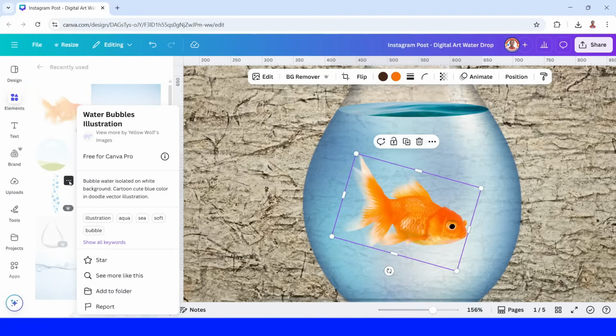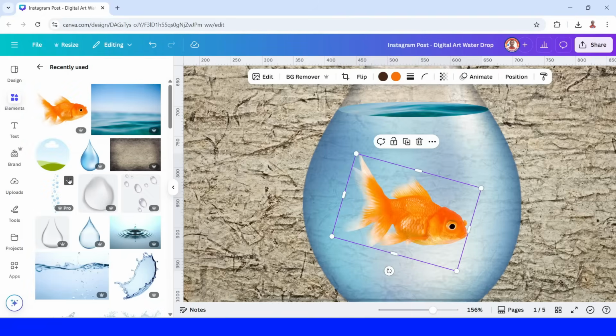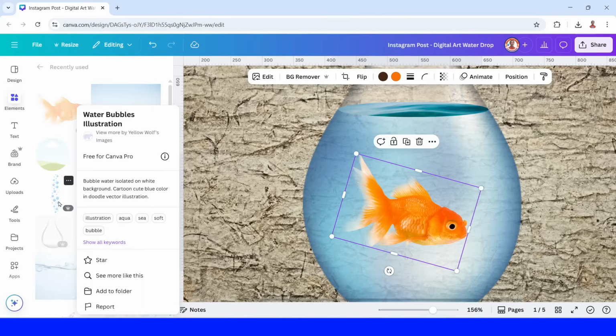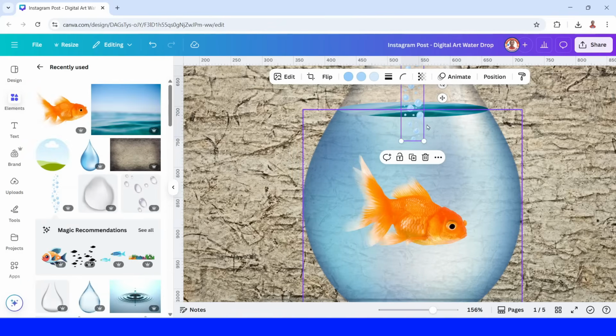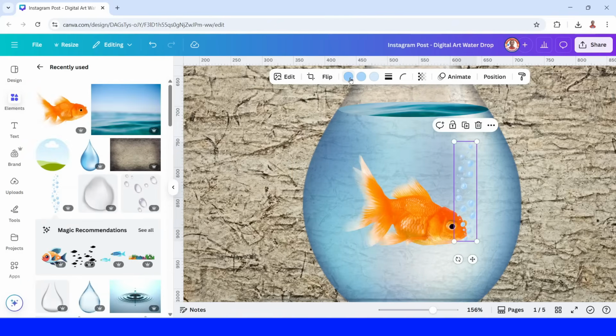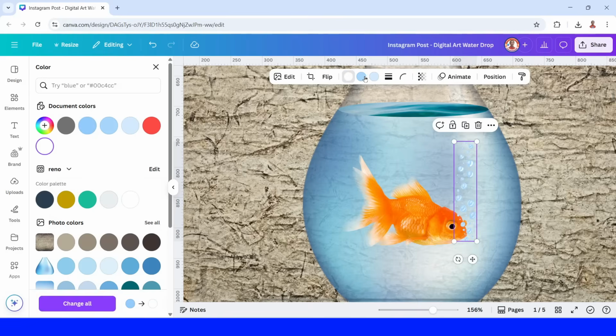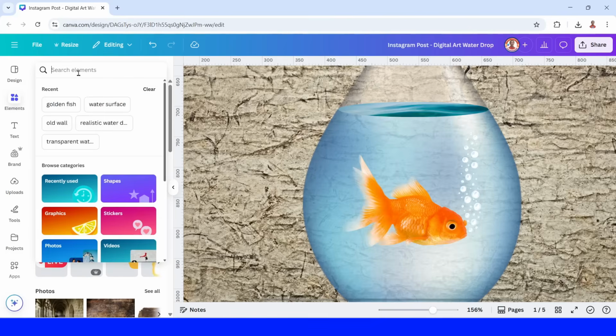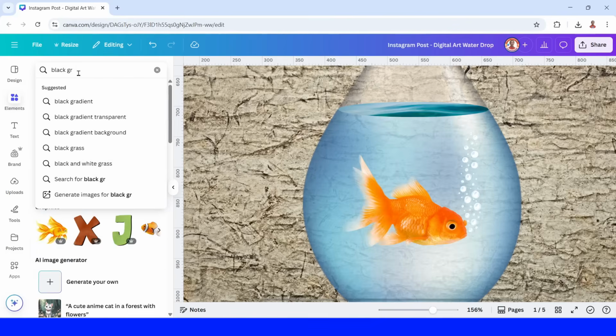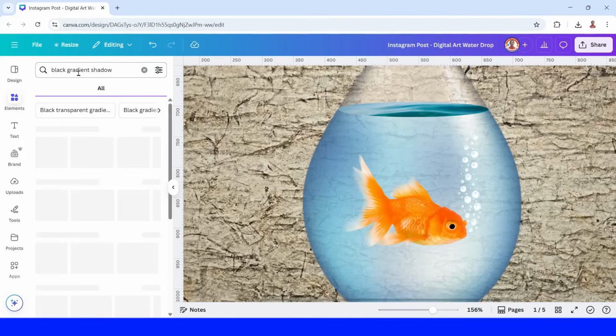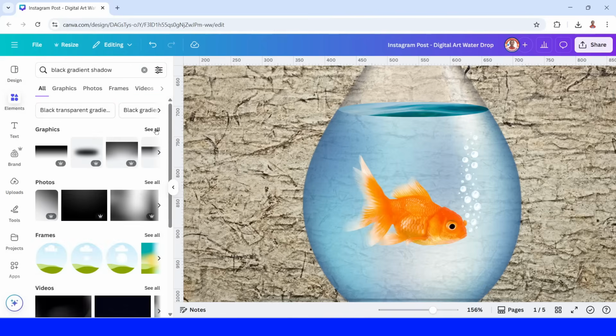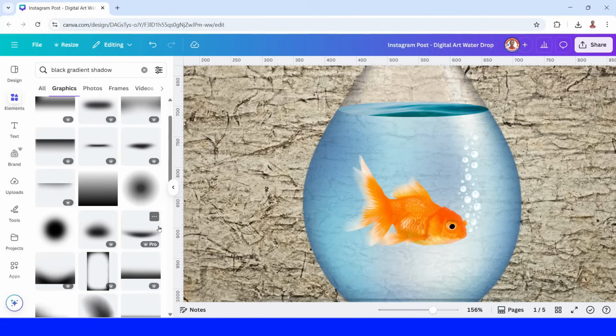And then find this water bubbles illusion. I will change it to white. Okay, place it here. And then type here "black gradient shadow". Enter. On the graphic, I will choose this one.